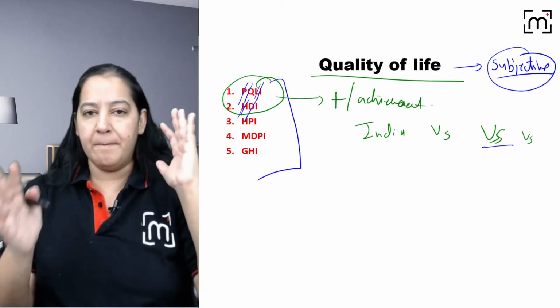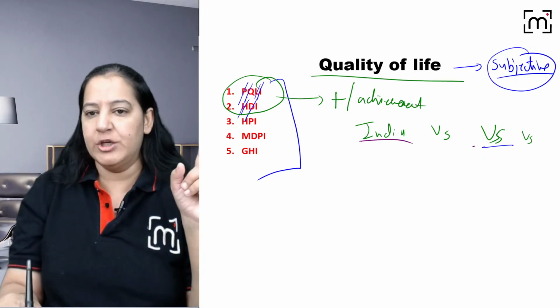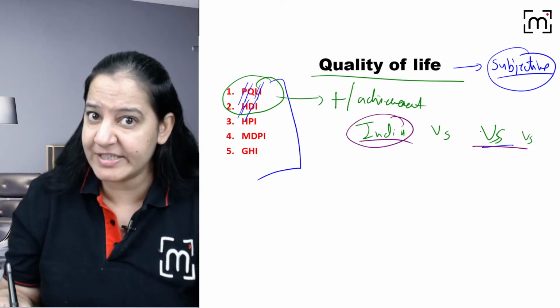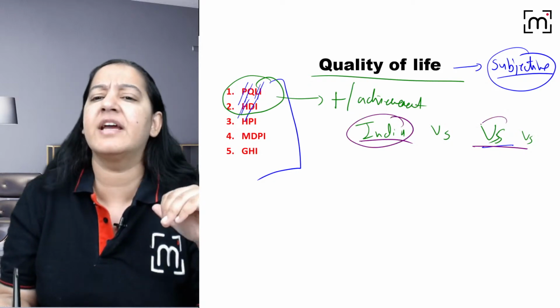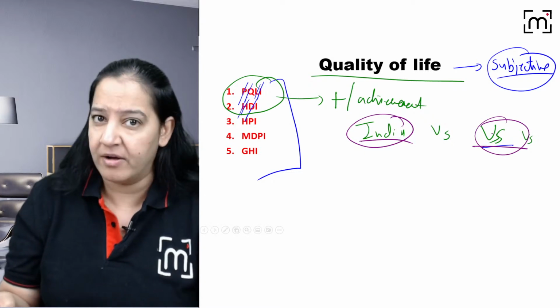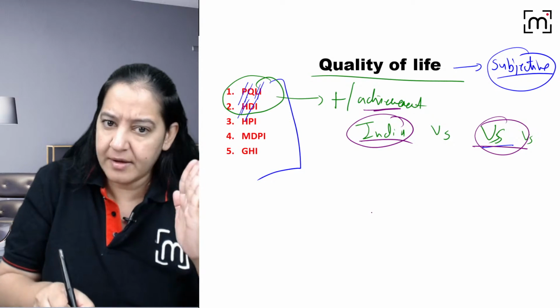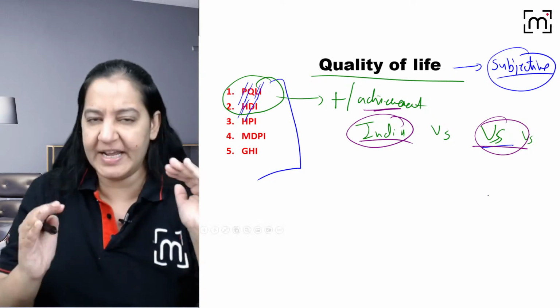So if you want to compare 2 countries like India versus US, which is having more quality, the persons residing in India having more quality of life or the persons residing in US have more quality of life? Who will have? So who will decide? So we will see the achievements in India and we will see the achievements in US. I will tell you which achievements.